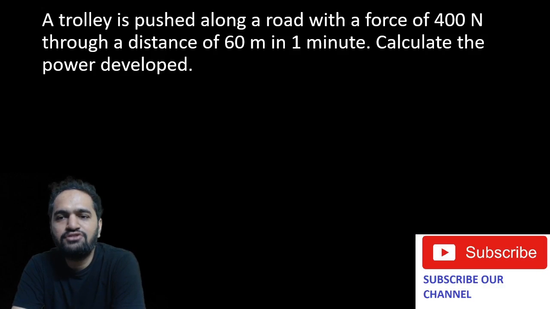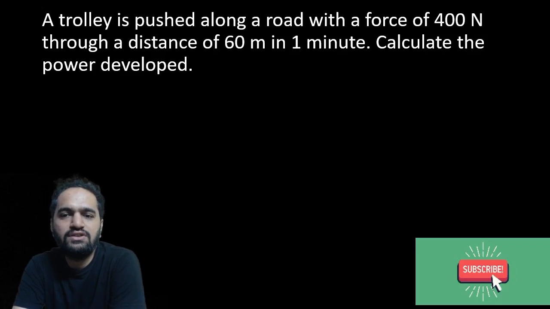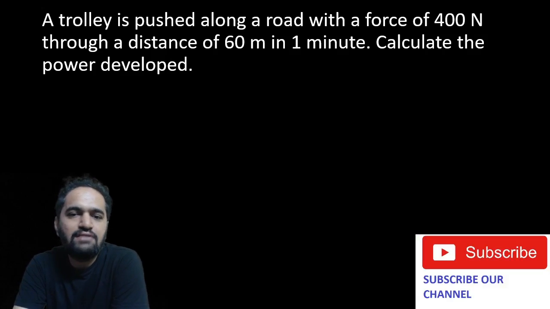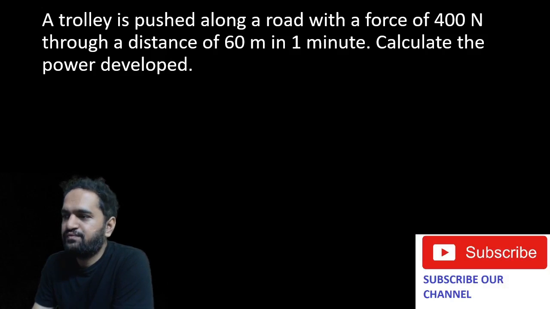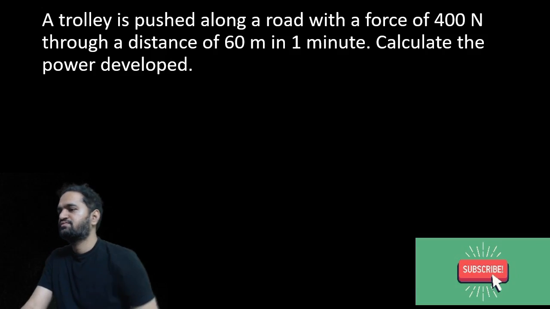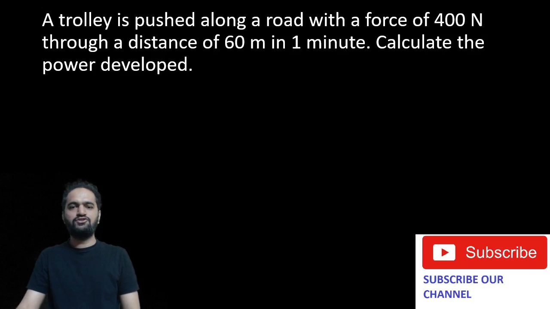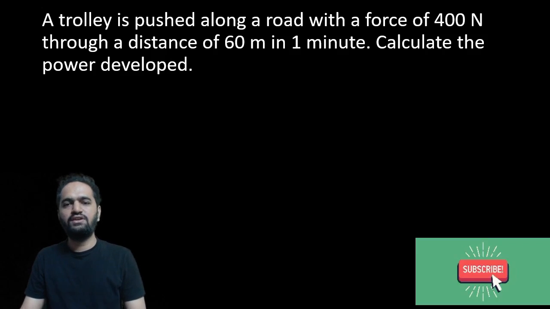A trolley is pushed along a road with a force of 400 Newton through a distance of 60 meters in 1 minute. Calculate the power developed. Okay, it's a very simple question. A trolley is pushed along a road with a force of 400 Newton through a distance of 60 meters in 1 minute. Calculate the power developed.